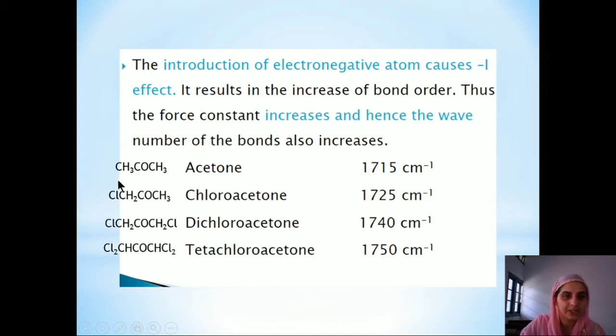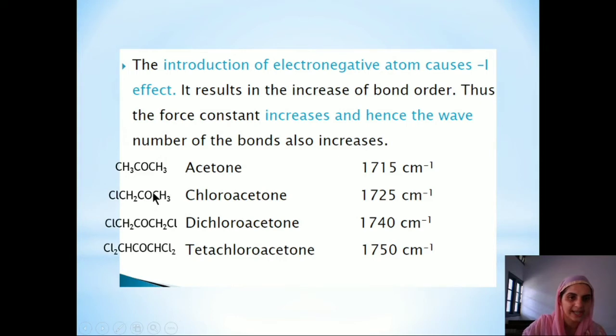If we introduce an electronegative atom in place of this hydrogen, the wave number will increase. This is because of the minus I effect of the Cl group, which will cause a decrease in the electron density at the carbon atom. So the carbon atom will attract the electrons from the CO bond. This leads to the pulling of the oxygen towards the carbon.